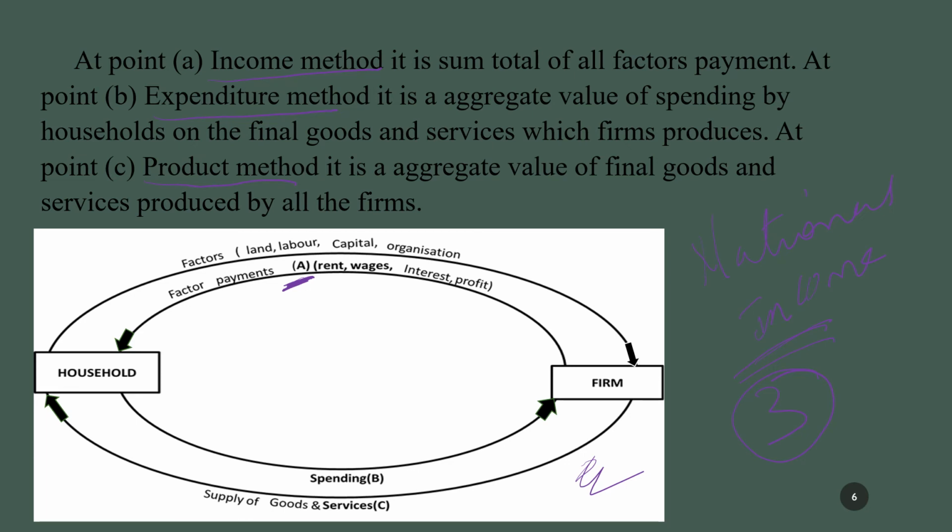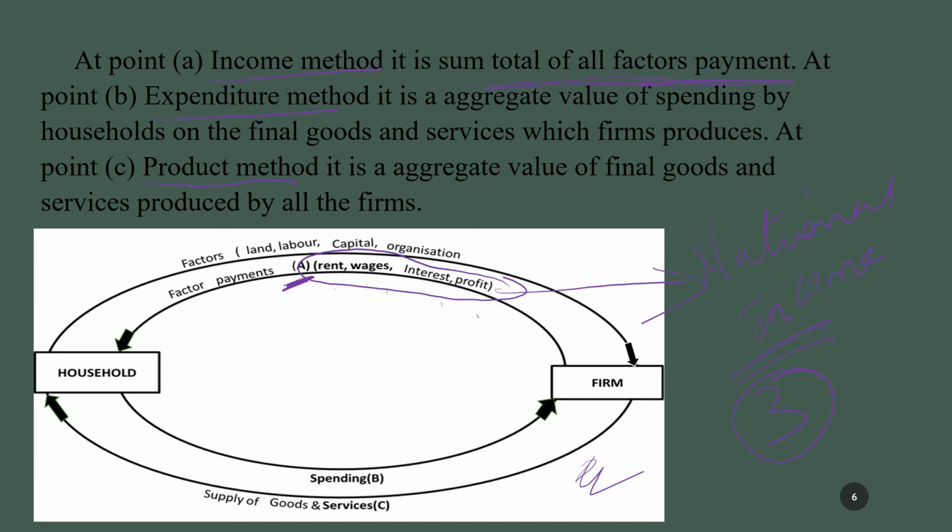They are receiving their income in the form of rent, wages, interest and profit. So these we call factor payment. So the income method is a sum total of all factor payments. If we add total rent, total wages, total interest and total profit, you are going to get national income. If we add all factor payments, then it is called the income method. Calculation of national income by income method.